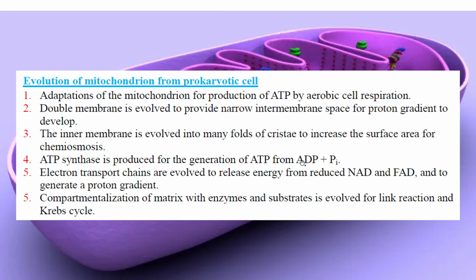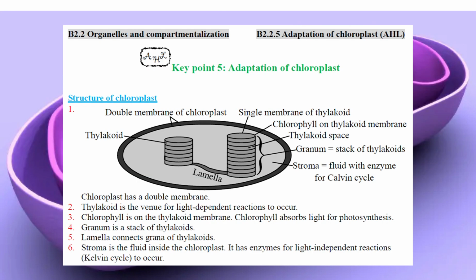This can generate ATP from ADP plus Pi effectively, inside the mitochondrion. The electron transport chain evolved to release energy later on from reduced NAD and reduced FAD, and also to generate a proton gradient. The compartmentalization of the matrix with enzymes and substrates evolved for the link reaction and the Krebs cycle. You will learn about the reactions later, but for now you have to remember the double membrane, the proton gradient, and the folds that increase the surface area. That's all. And the adaptation for the chloroplast is similar.